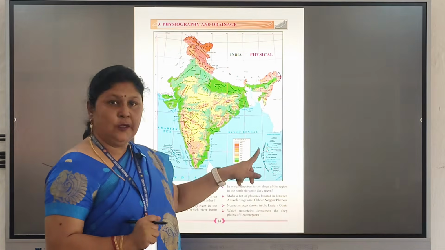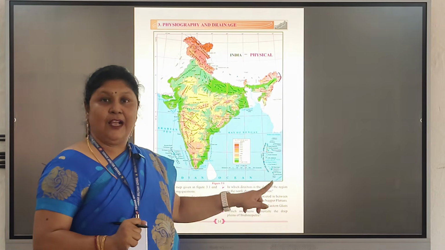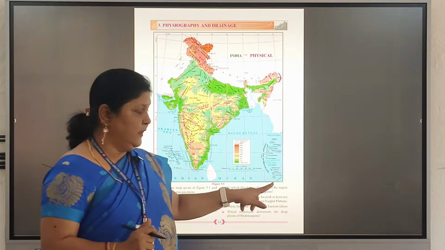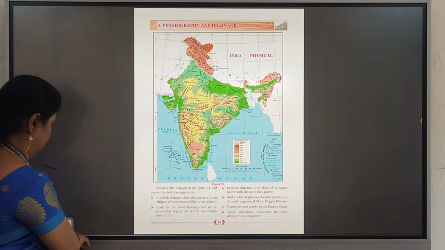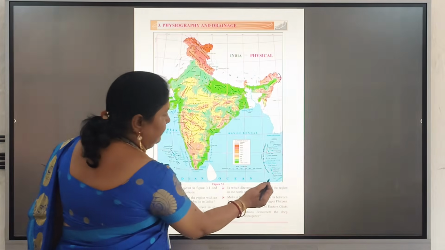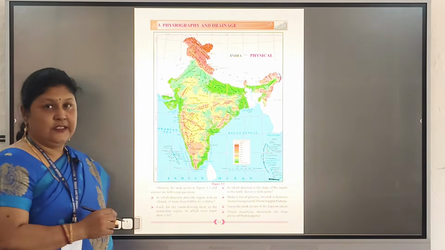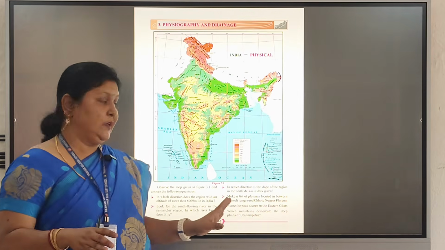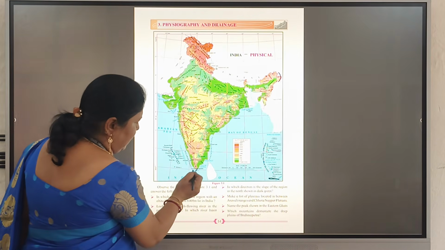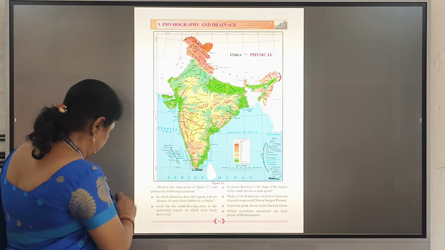Now comes the Andaman and Nicobar Islands. The last point of India is Indira Point. This is the last point of India. And the last point of the Indian Peninsula is called Kanyakumari, which is over here.